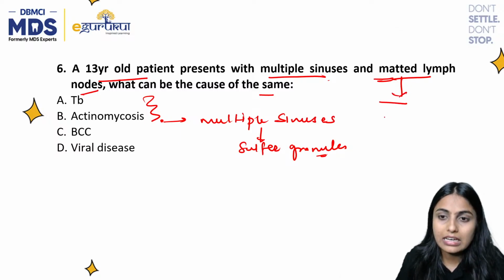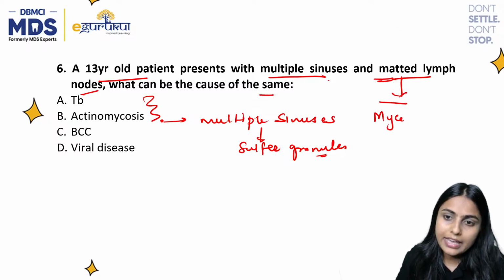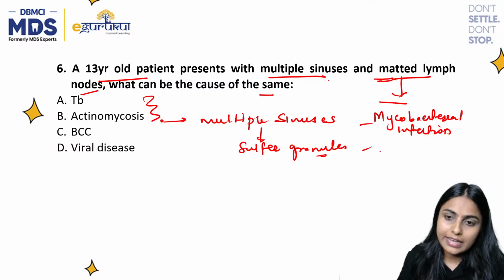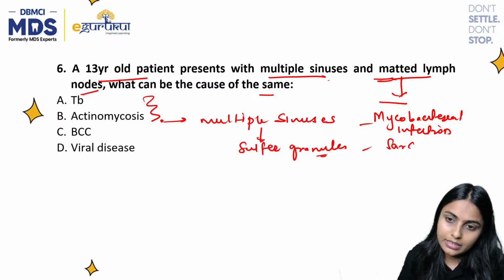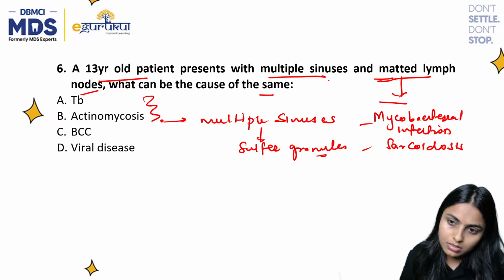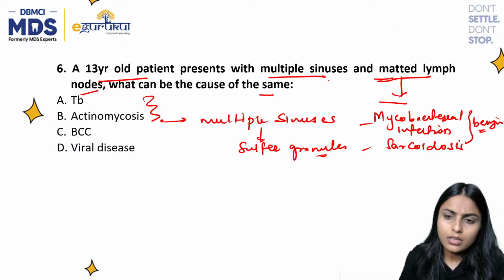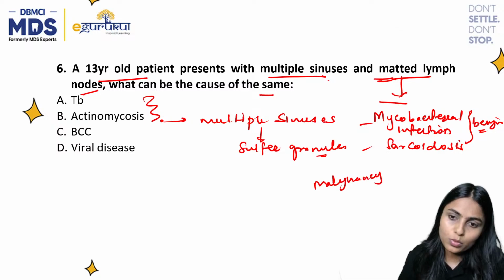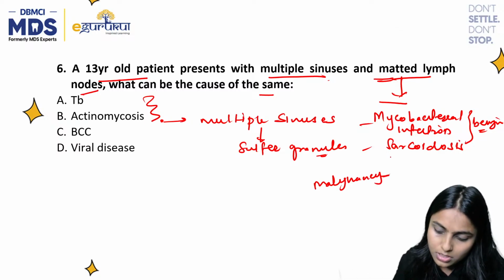Matted lymph nodes are seen in mycobacterial infections, right? Second one, we see that in sarcoidosis. These are benign conditions, or infections and benign conditions. And if you consider malignancy, in which conditions do we see matted lymph nodes?